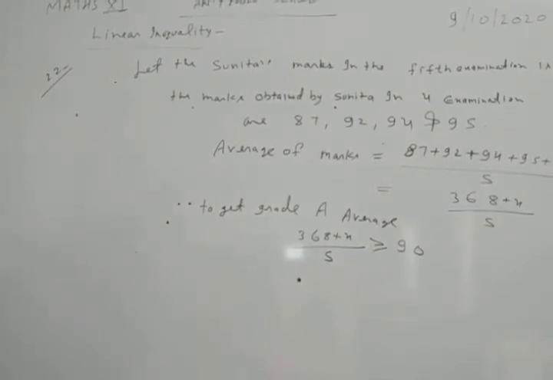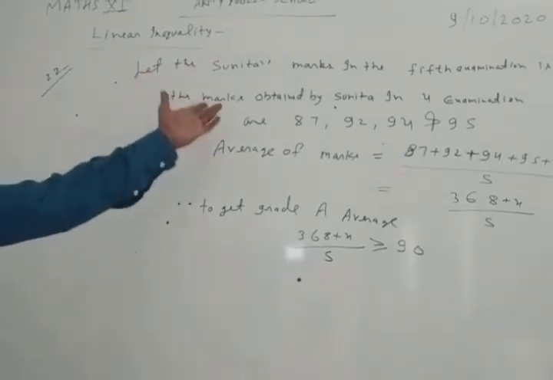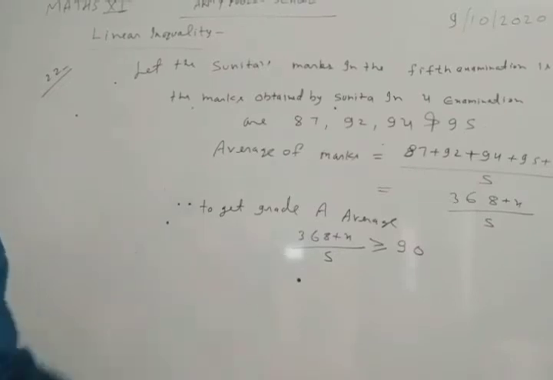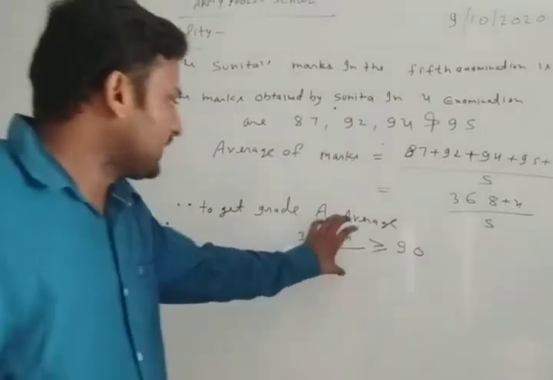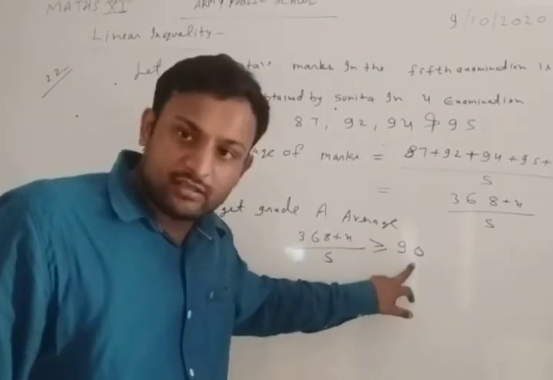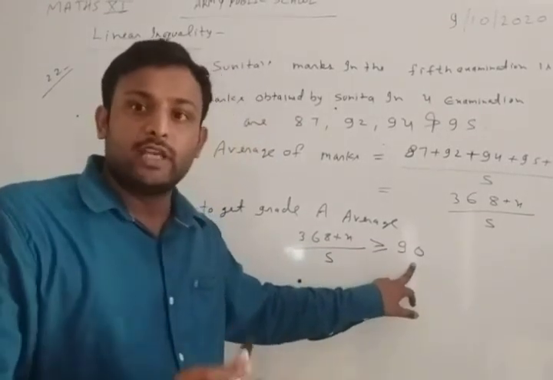If she wants grade A, then the average of the marks of 5 examinations should be greater than or equal to 90, at least 90 or more than 90.